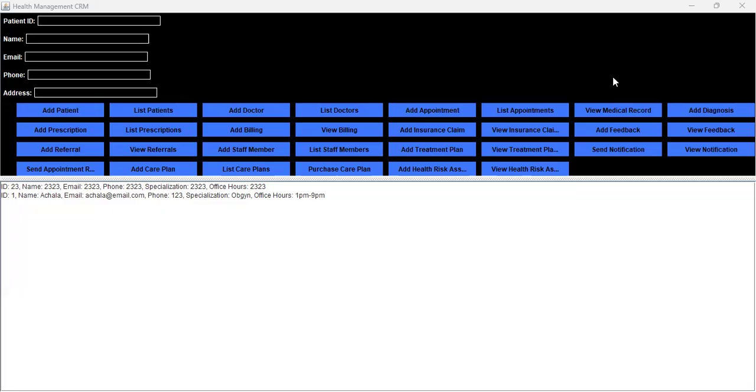We also plan to implement some advanced features such as an analytics wrapper, which can add a report generator wrapper to process data such as bills or appointments. We can also add a theme wrapper class that can switch themes between dark and light mode.